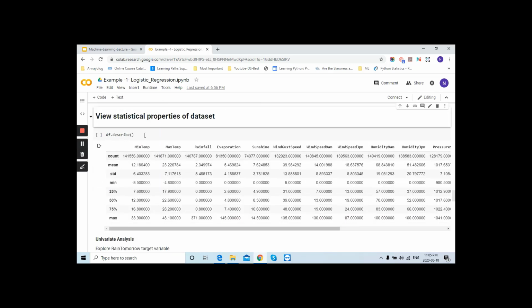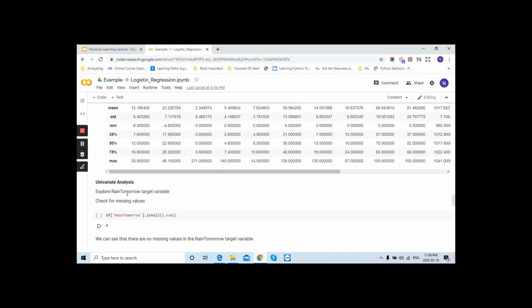So first of all, I'm using the describe function. Using the describe function, it will give us the total count of your number of records, its mean, standard deviation, then minimum value, then the interquartile range, and the maximum one. So using the describe function, you can also check the outlier value as well, because it's giving you the mean value, and we can see how far your value is from the mean. This is your range. We can check the difference. Using this, we will come to know how much your data is scattered, how much variance, and how far it is from your mean value.